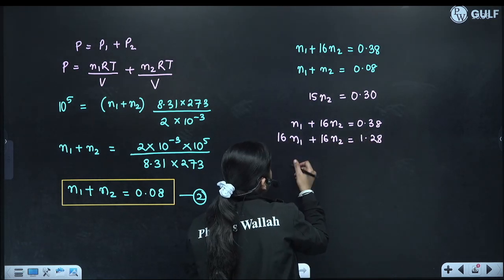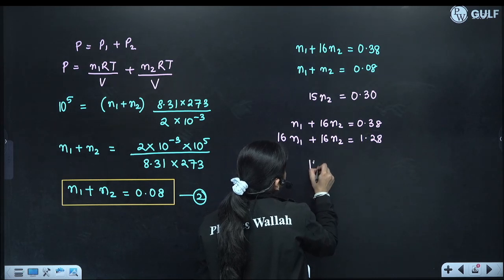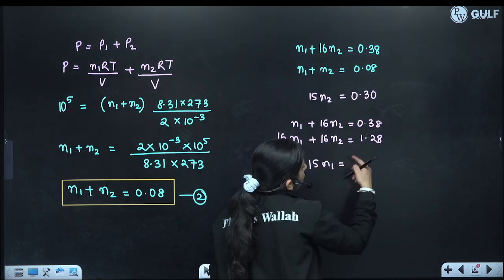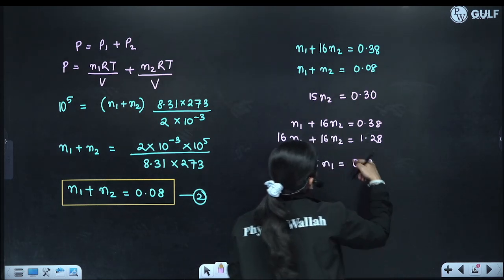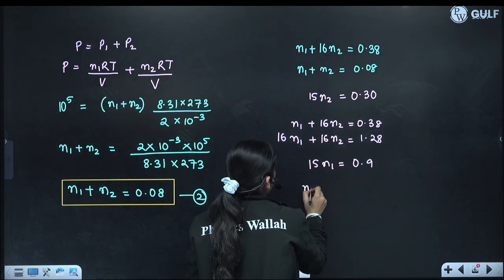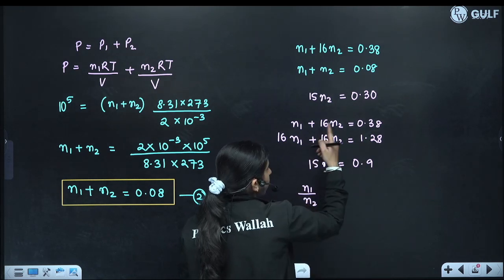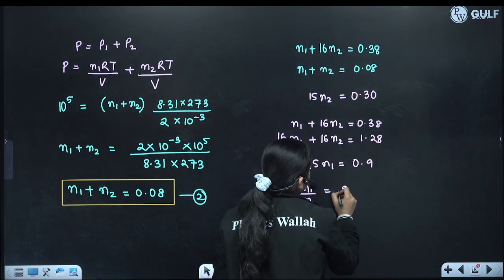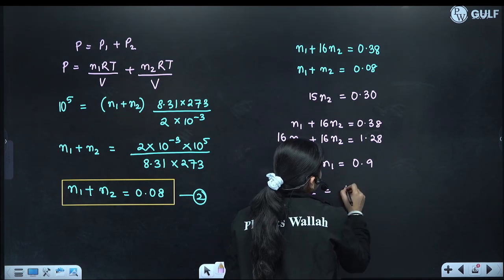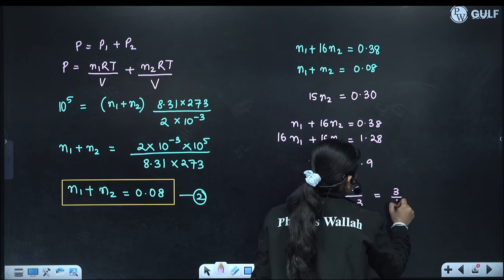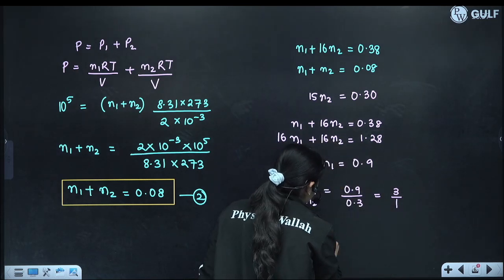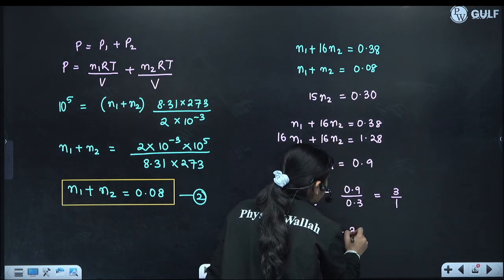Now subtract it, then you will get 15 N1 is equal to 0.9. Now divide N1 by N2, 15 and 15 get cancelled, it will be 0.9 by 0.3, which is simply 3:1. So N1 ratio N2 is 3:1.